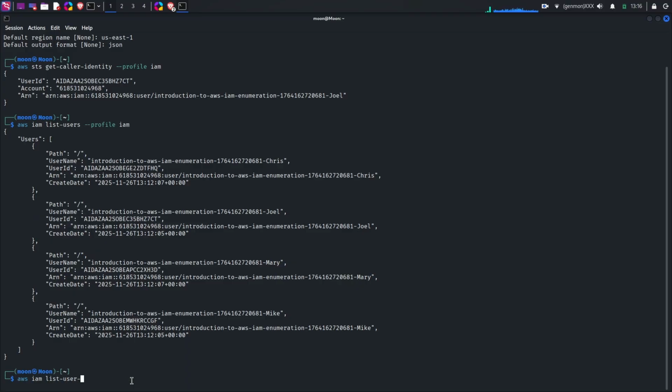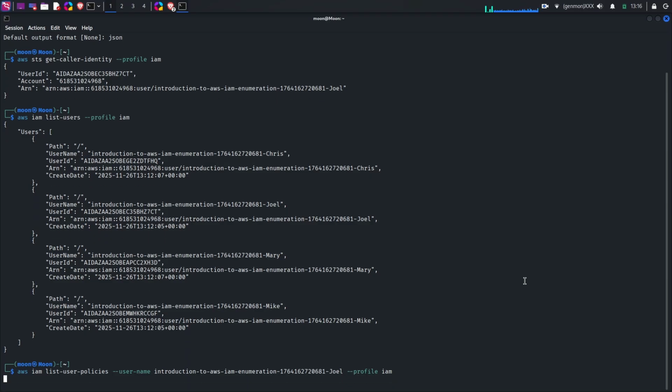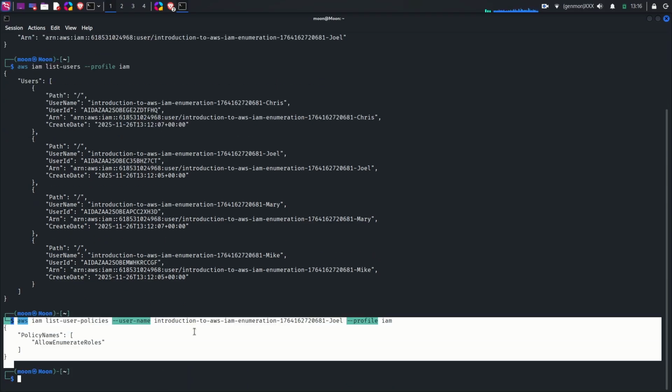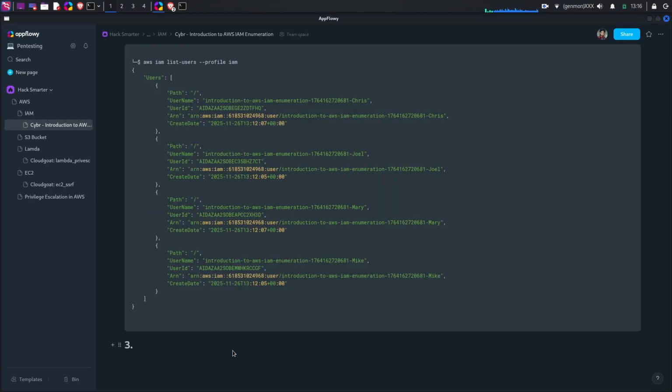And we do list user policies, and we can see what policies have been applied to me. There's one policy. It allows us to enumerate the roles. Let's put that in our notes.